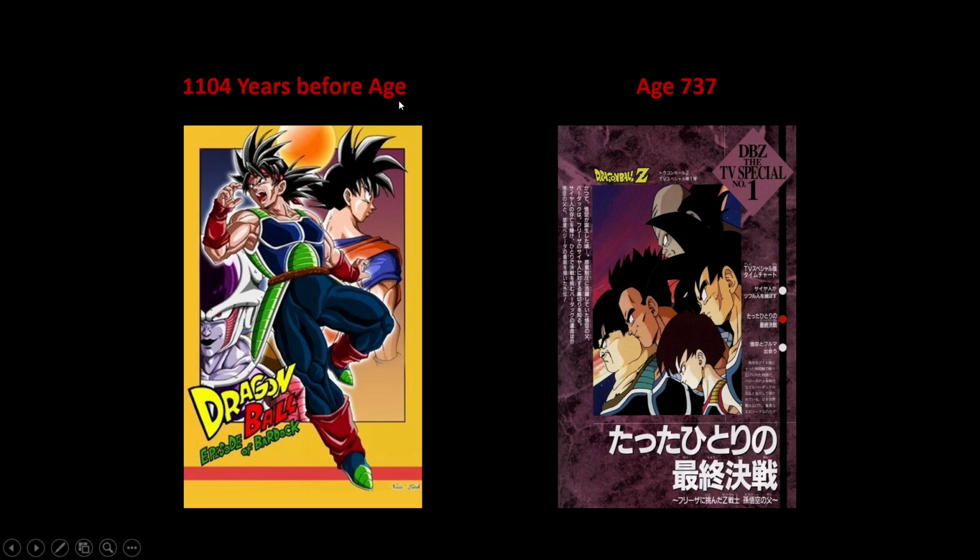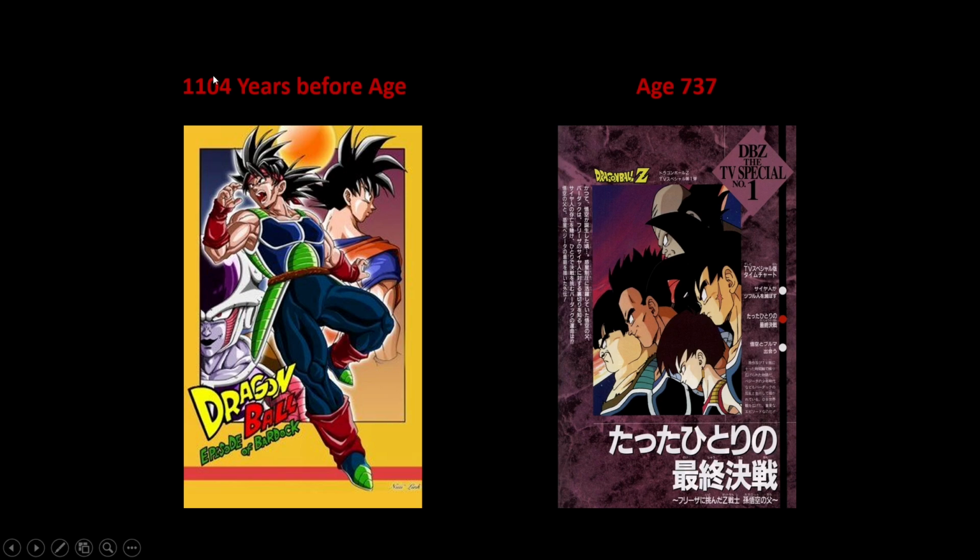And I'm using the word age because even though the word age was used to signify years in the guidebooks first, Akira Toriyama actually implemented it in other media when he was working on it. For example, in Dragon Ball Super Broly, the movie, you can literally see the text that mentions the ages that certain events took place in. So like literally the word age is mentioned there. So since Toriyama is on board with it, I am on board with it, hence we are using the ages.